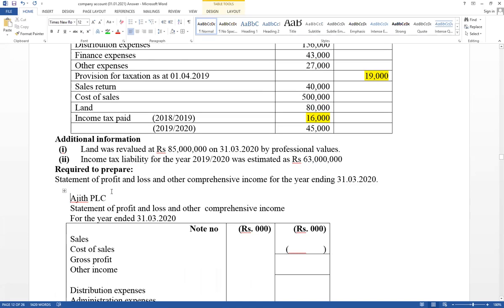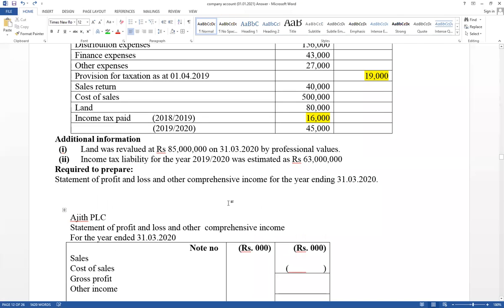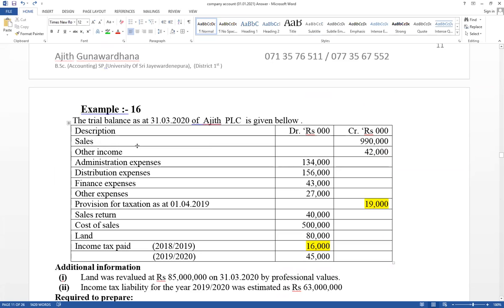Then all other information is available in the trial balance. Take the other information. Sales is given as well as sales return. Think about sales return, this value also. Therefore, in the income statement as sales, if it has given sales return, that value should be deducted from sales. 990,000 minus sales return 40,000.